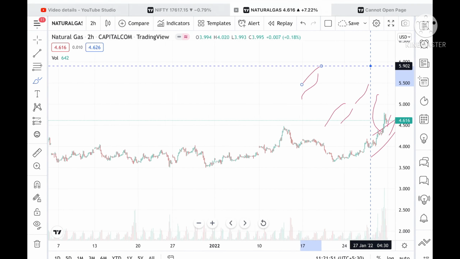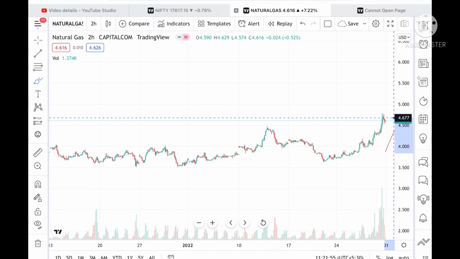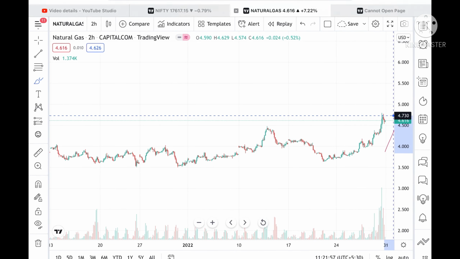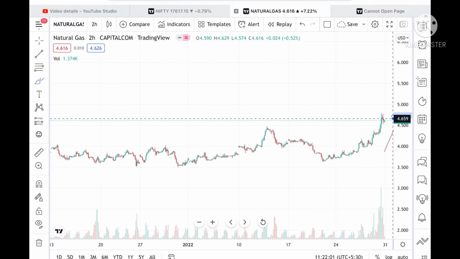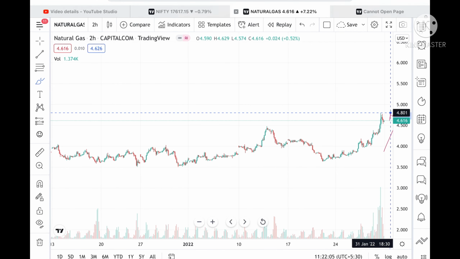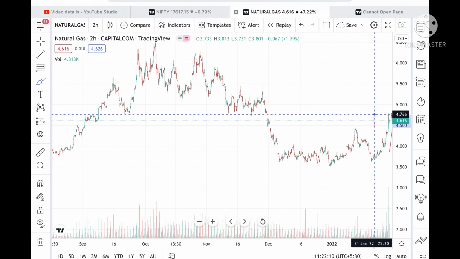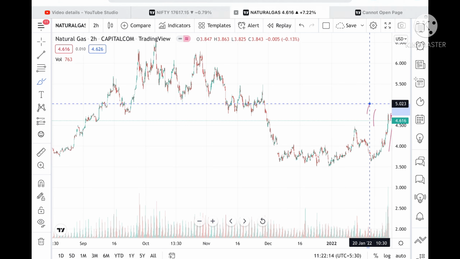Now understand one thing. Suppose the price sustains this level, we can see it can go to a level of 5.567, and from there a level of 4.659, and from there it can go to a level of 4.739, and from there it can go to a level of 4.792. And if the price sustains this level, then we can see a level of 4.890, and from there it can go to a level of 5.023.